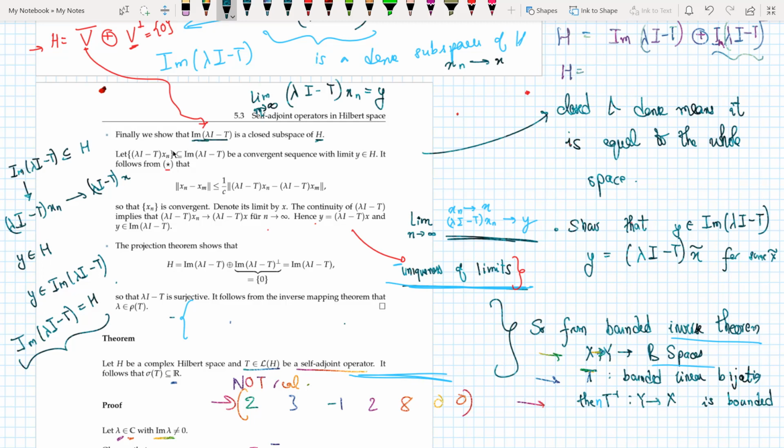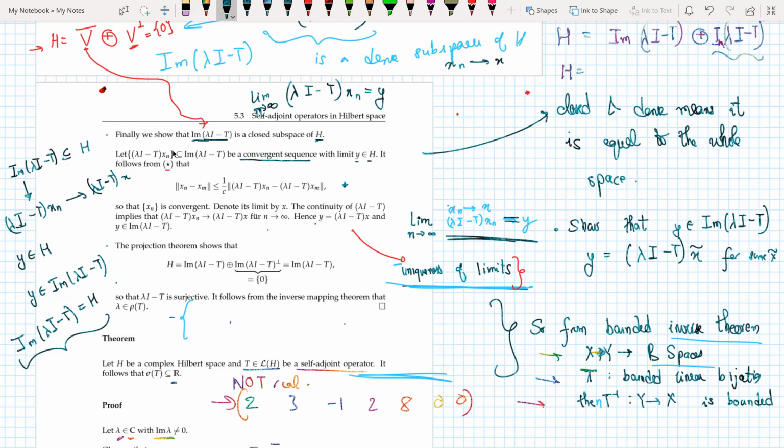How would I do that? I would start by taking a convergent sequence with a limit y in H. So (lambda I minus T) x_n is how a sequence in this set would look, and let's say that it has a limit y. So the limit as n tends to infinity of (lambda I minus T) x_n equals y, and it follows from star that if I just substitute x_n minus x_m, then I'll get this condition, and from this condition I can see that (lambda I minus T) x_n is a convergent sequence, so it's a Cauchy sequence.